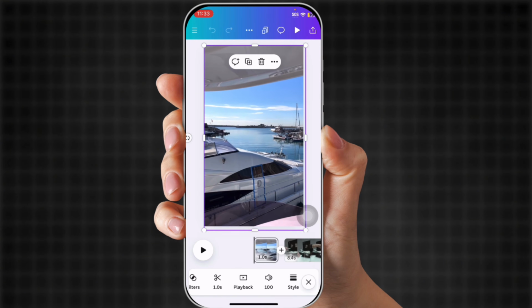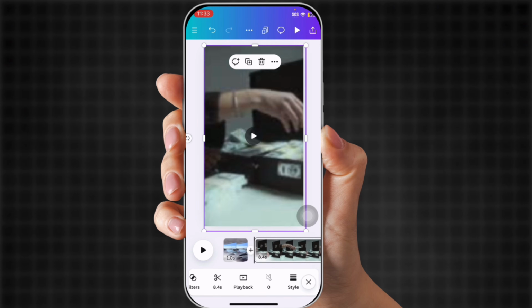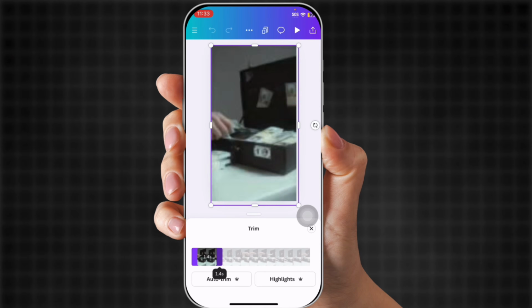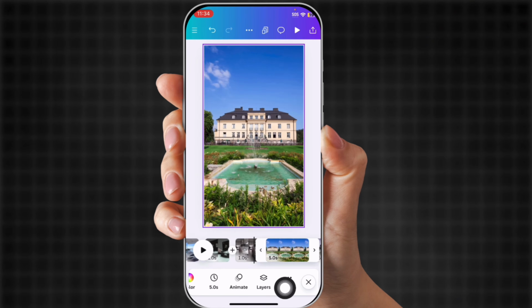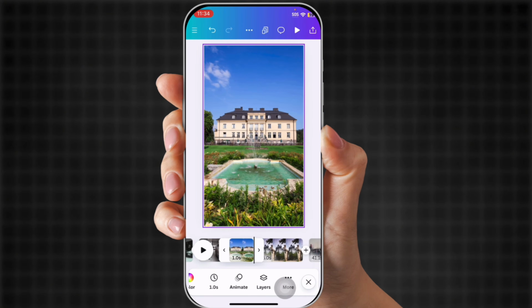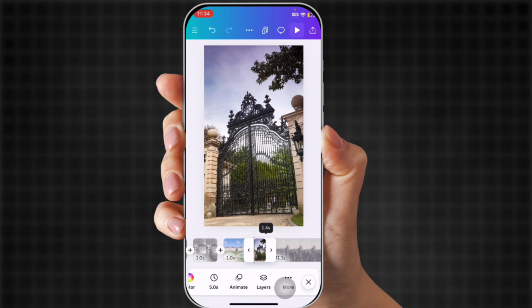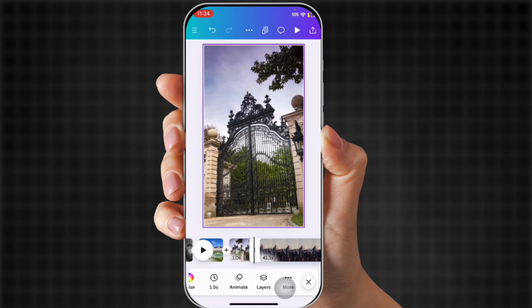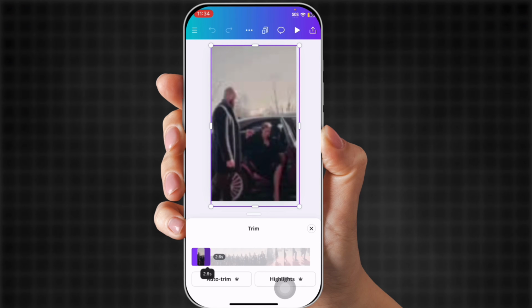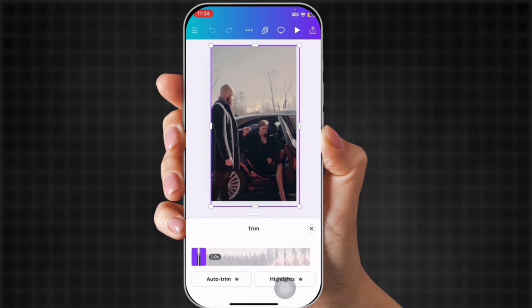Sometimes you can do 1.1 or 1.2. It's okay to give it a few extra milliseconds. I usually do. Some of mine are like 1.2 or 1.0, 1.1. And then this is the picture. All you do is drag it. You don't need to click it. You just drag it down to 1.0. See? And then the next one, drag it down to 1.0. And that's it. And then you just continue with the videos just to trim them down to 1.0.